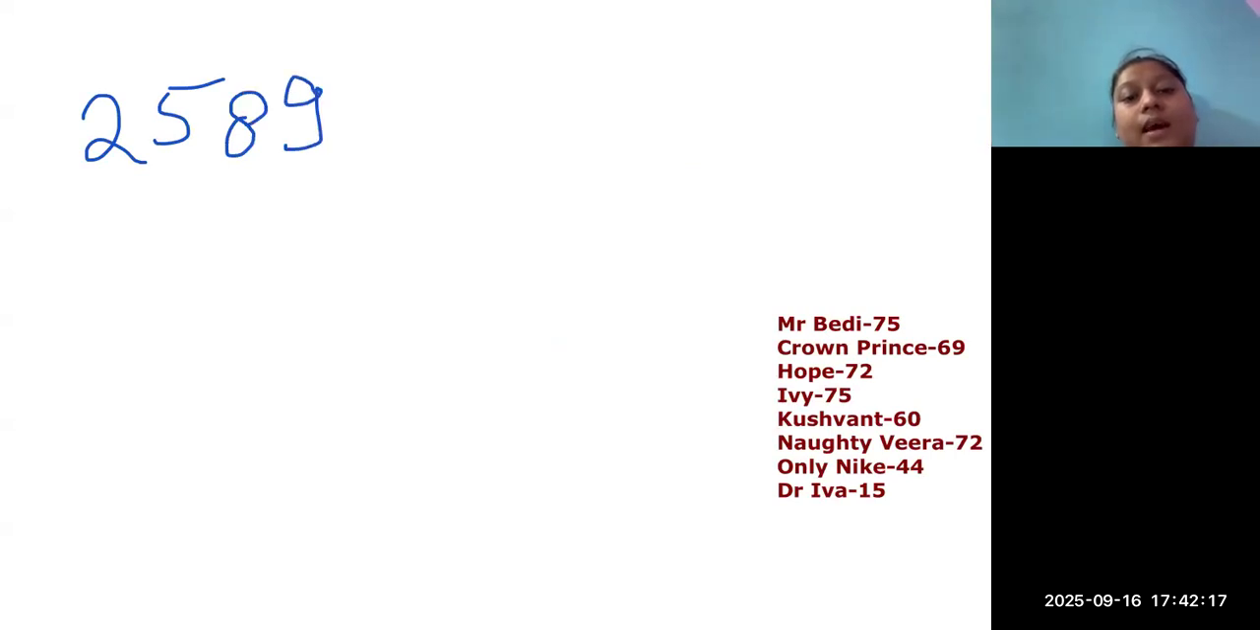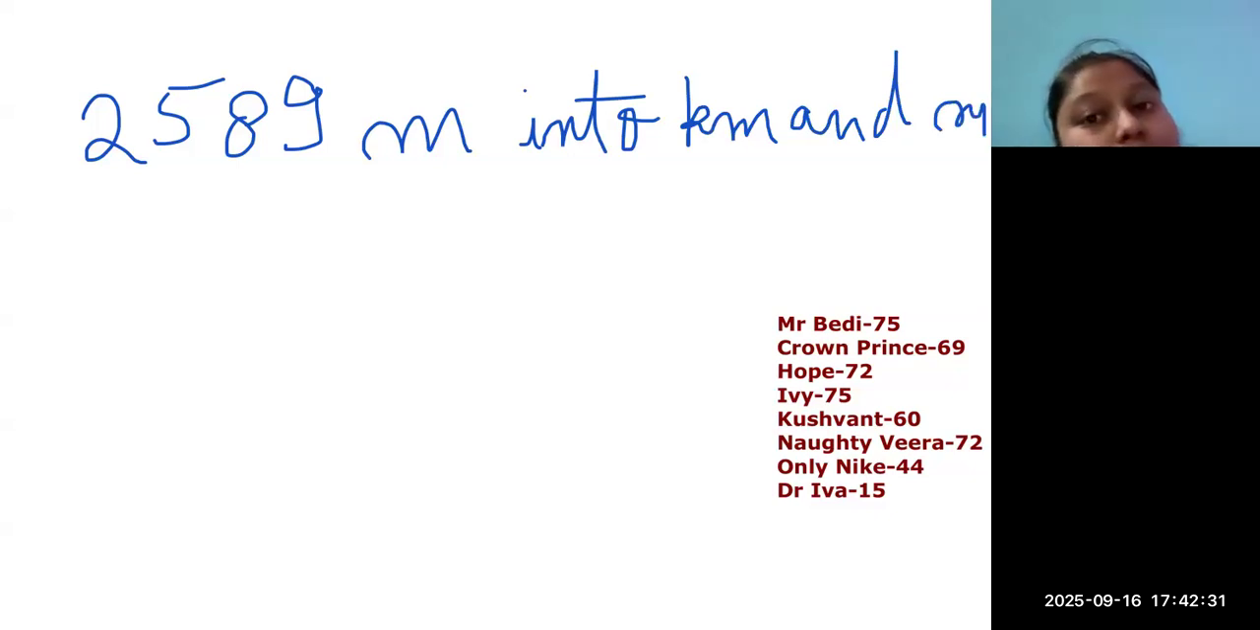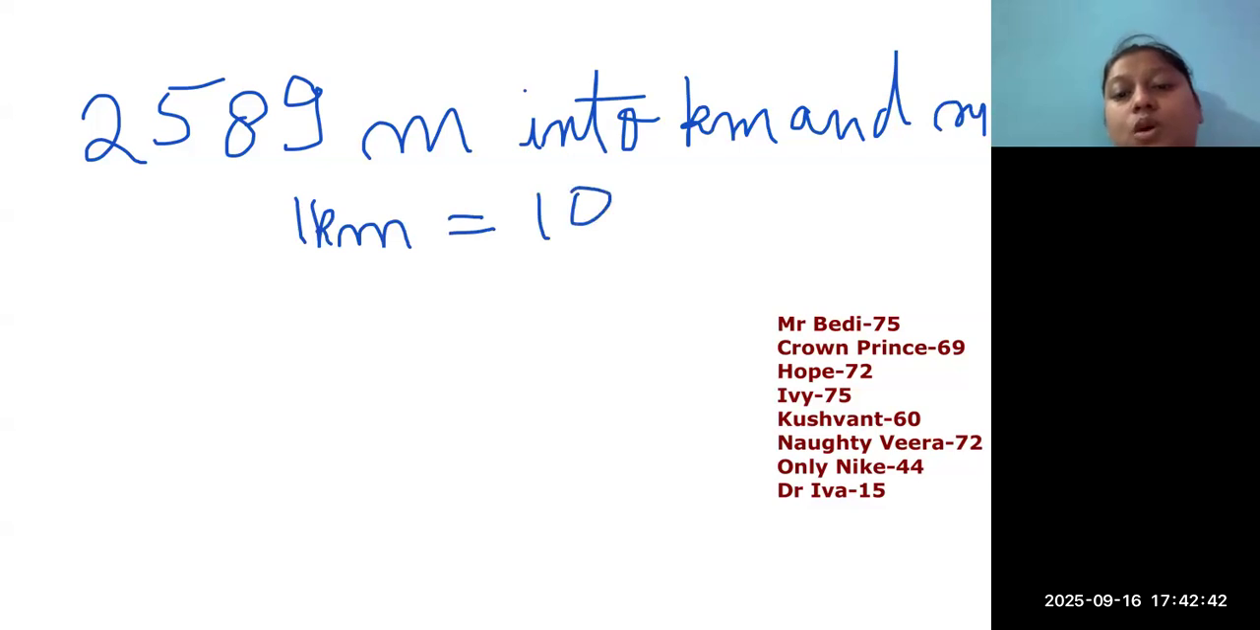Okay, your question is 2589 meters into kilometers and meters. I just explained the similar type of question, so I believe everyone must do it right. Don't forget your conversion unit: 1 kilometer is equal to 1,000 meters.